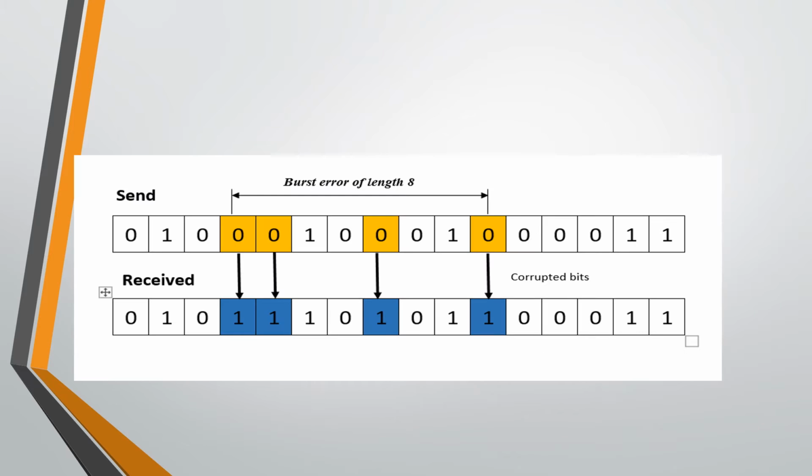Whereas in the second type, that is burst error, two or more bits in the data unit have changed from 1 to 0 or from 0 to 1. In this example, 4 data bits are changed, which are given in color.